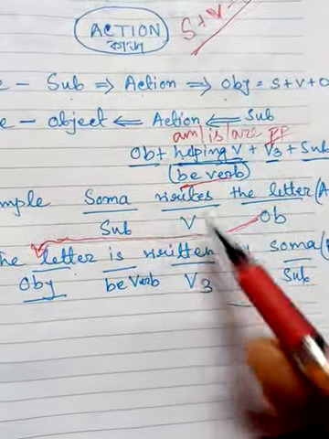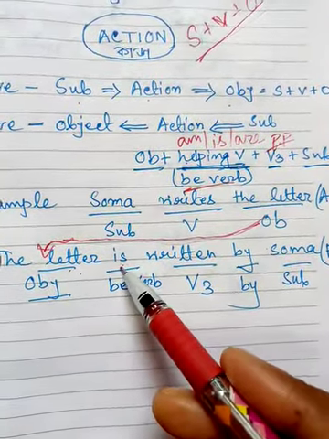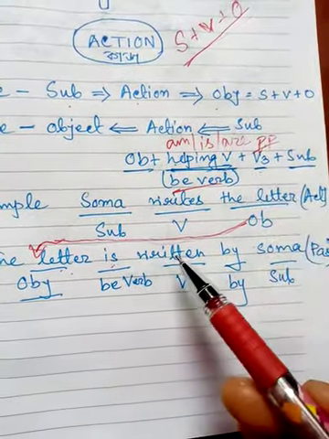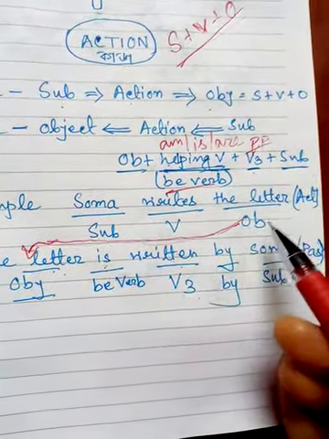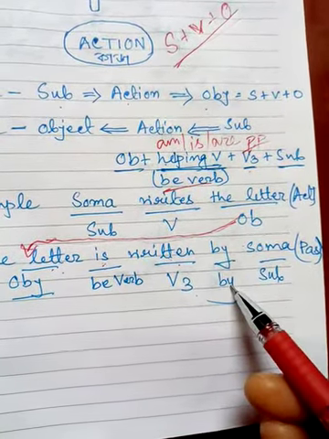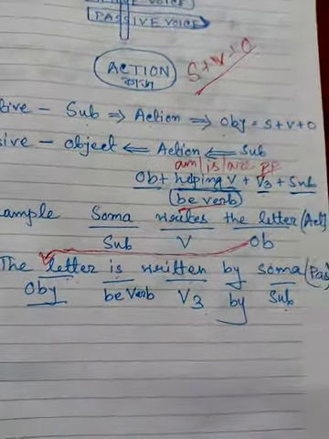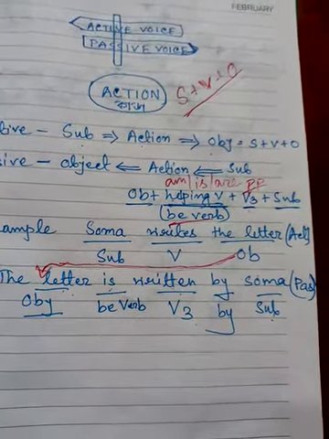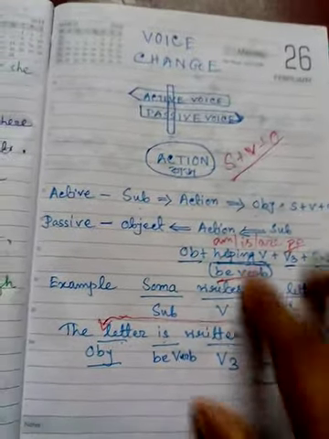Next, the verb. The verb is in simple present tense. So we have written here is. The letter is singular, so we have written here is. Then what have we learned? Past participle form or verb third form. Write, wrote, written. We have written here the third form. Next we have added by. Next, Soma. So what we have learned is that we write at first the object, then the be verb, next the third form of the verb, next the by, next the subject. So we have learned primarily how to do the voice change.